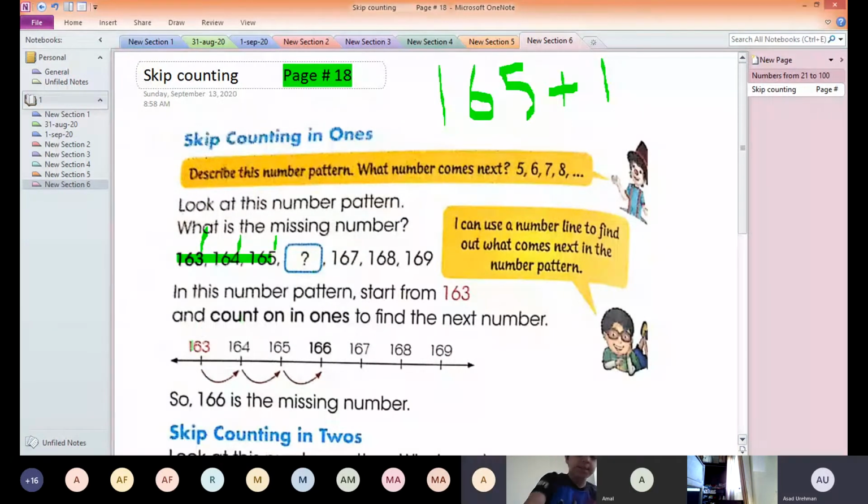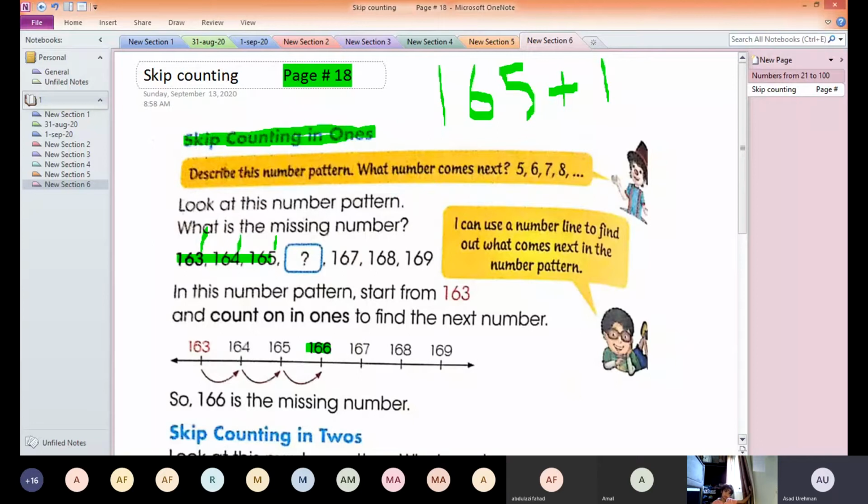In the same way, if you have a number line like this, with a difference of only one: 163, 164, 165, 166, it is very easy. You can see after 165 what comes, it's 166. So we are studying skip counting in ones.